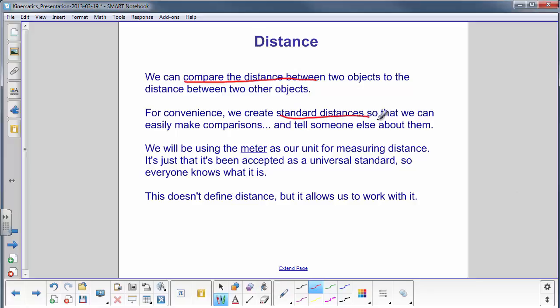This way, everybody who talks about it, we can make sense of it and come to an agreement how far things are apart. For physics, we will be using meter as our unit for measuring distance. It's been accepted as a universal standard throughout the world, so everybody knows what it is. Again, we haven't defined what distance is, but it will allow us to work with it.